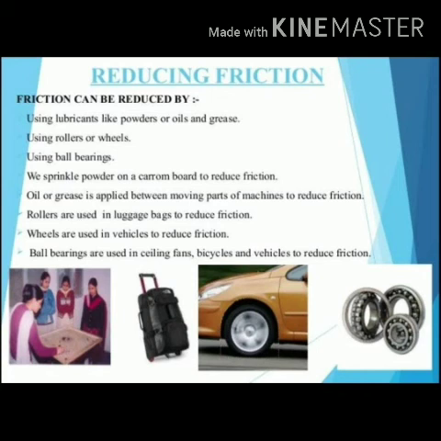You all have observed that luggage bags carry wheels, which help even heavy luggage to be carried easily. Okay. Then another method, we can reduce friction by using ball bearings. They are used in different machine parts. Ball bearings consist of many small metal balls which help to reduce the friction between the machine parts.